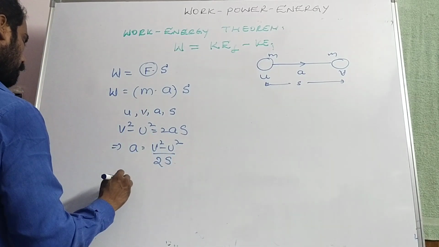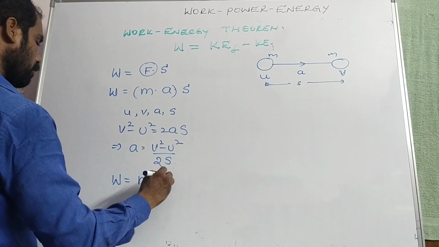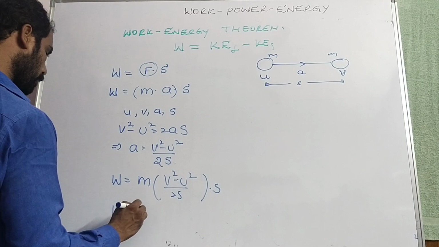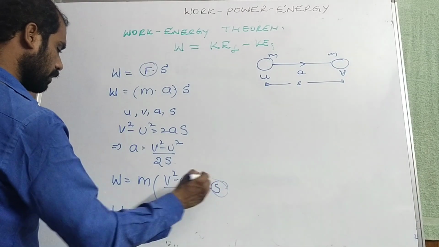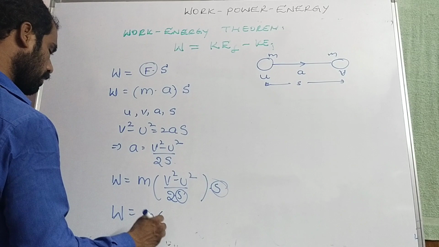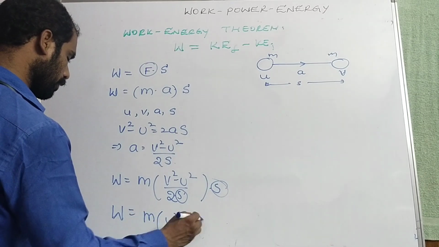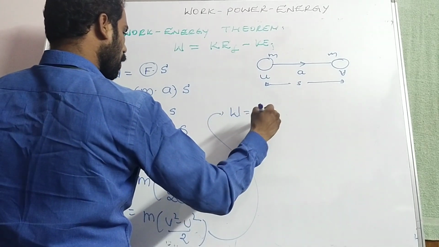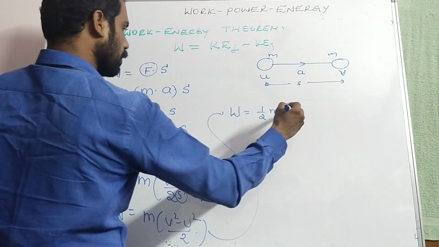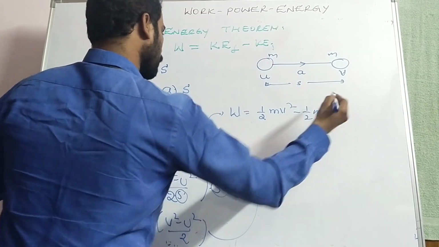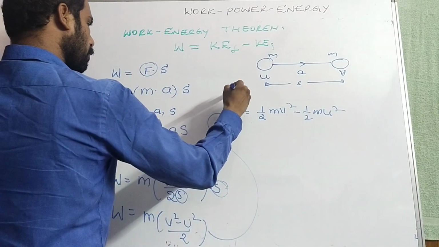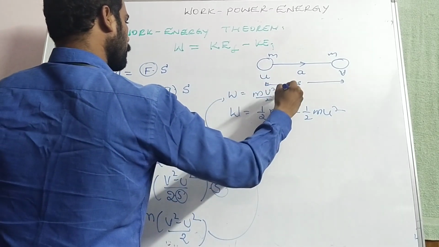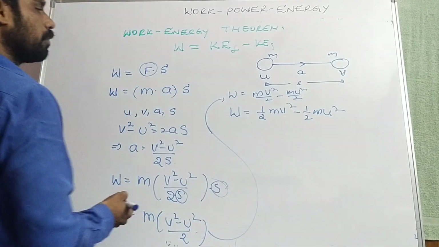Now work done W is equal to m into (v square minus u square) by 2s into s. Here s and s get cancelled. So W is m into (v square minus u square) by 2. So work done can be written as W is equal to half m v square minus half m u square, that is mv square by 2 minus mu square by 2.